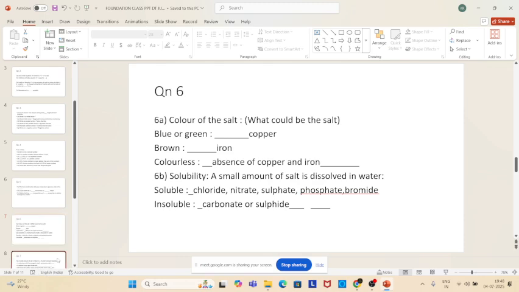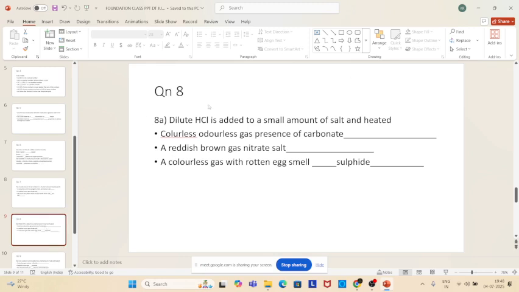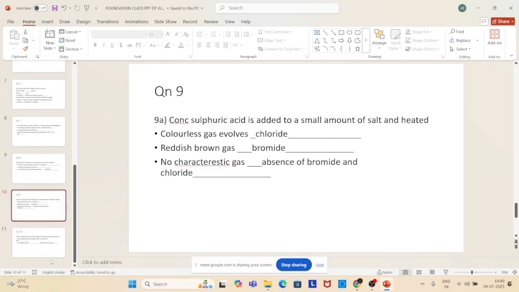So these are something which I have taken from some book. When you go to the lab, you should be very thorough about which gives a pungent smell, which gives this color, that color, all these things. If you can be somewhat familiar, then it will be much easier for you to do the laboratory also.